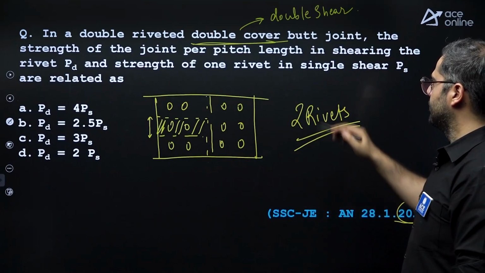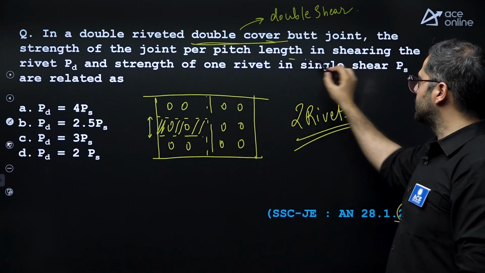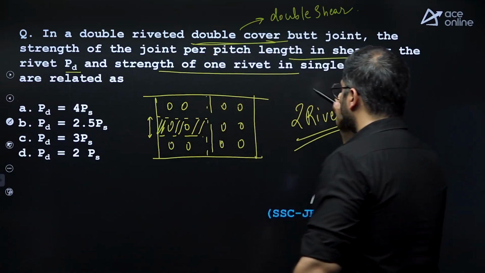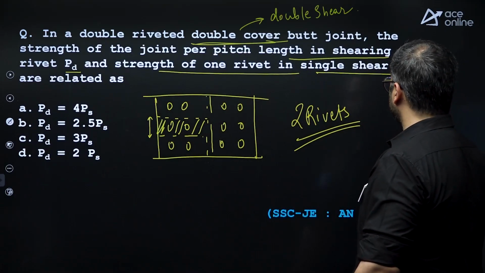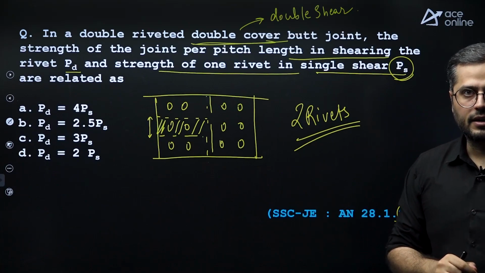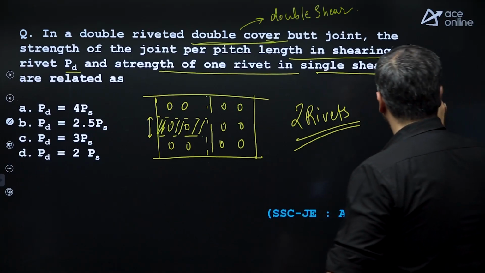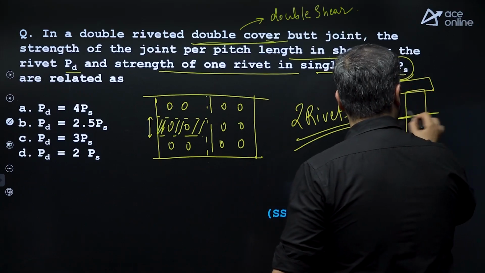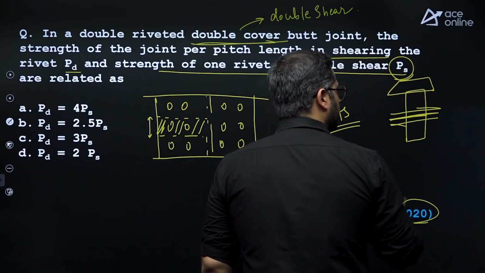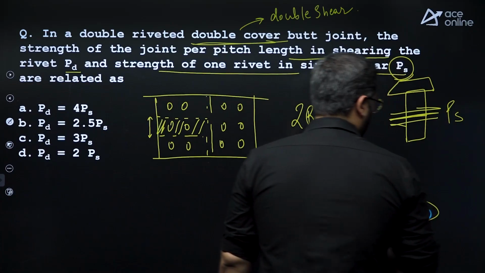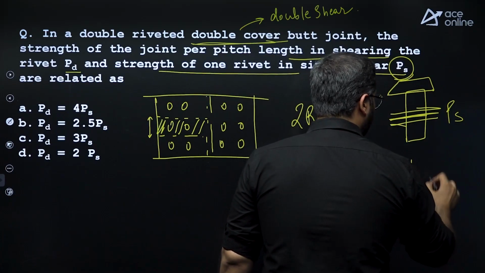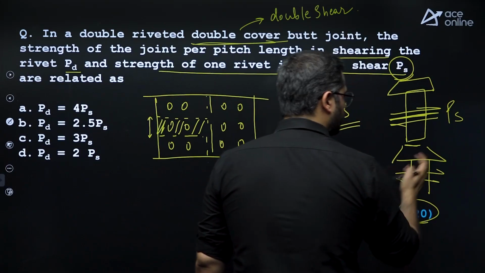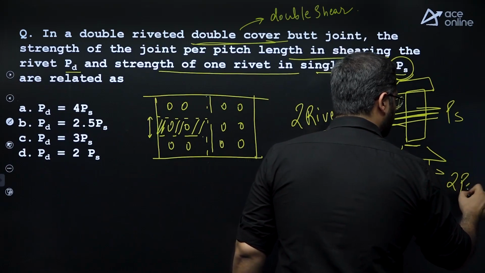After that, you need to calculate the strength in shearing. The strength of one rivet in single shear is PS, right? In double shear, it will be 2 times PS.